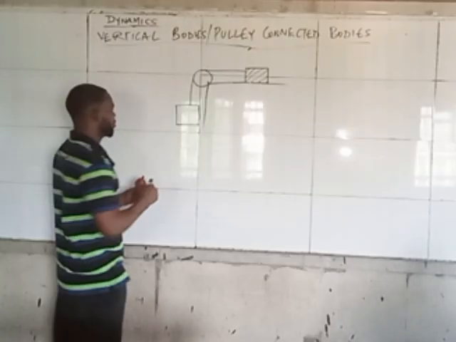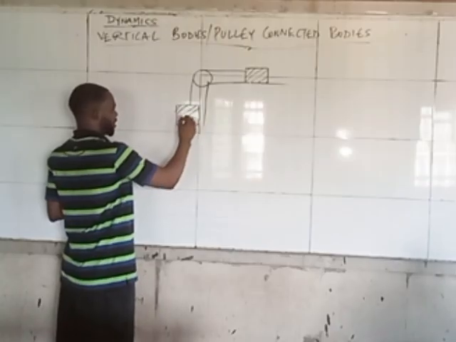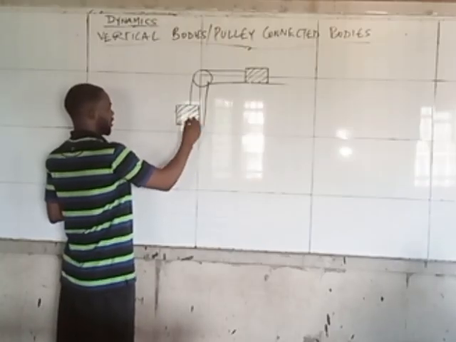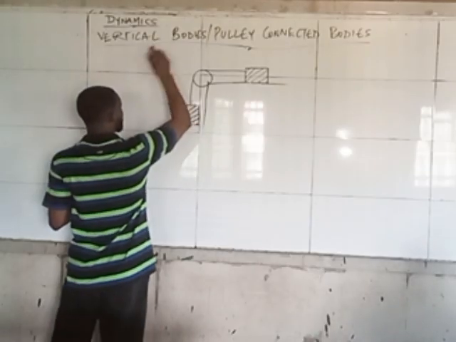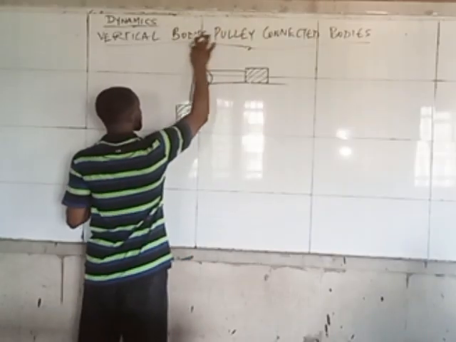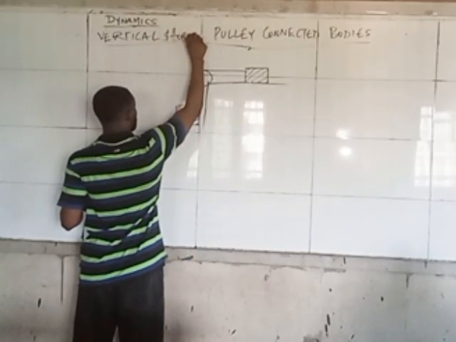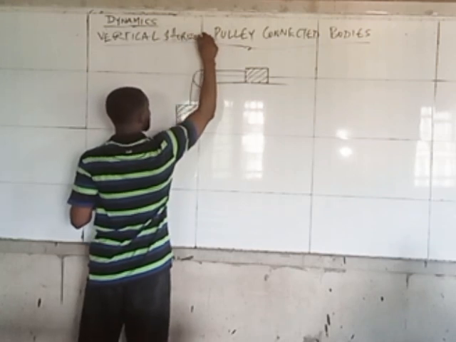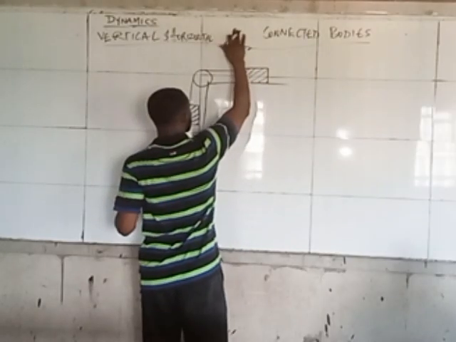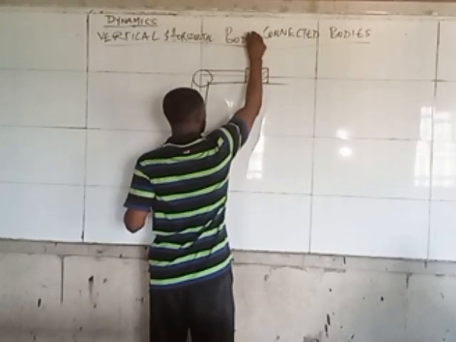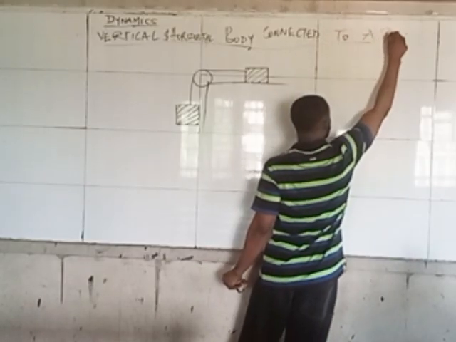For example, you place this and this two, so this is more like when you have a vertical and horizontal setup. So vertical and horizontal bodies connected to a pulley.